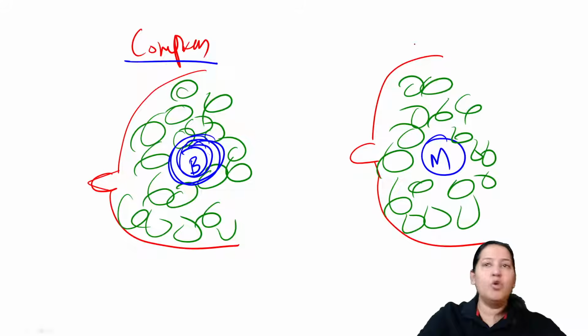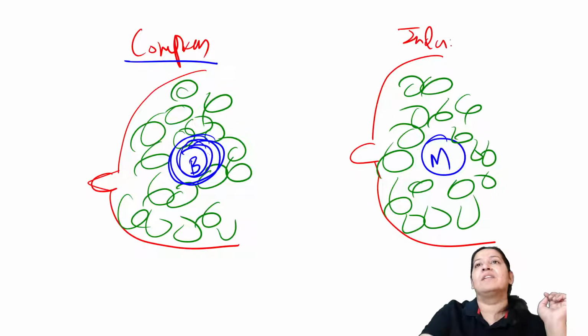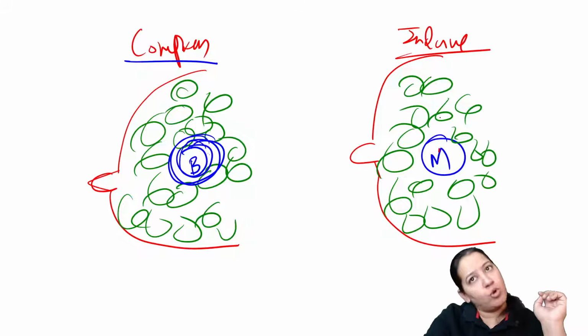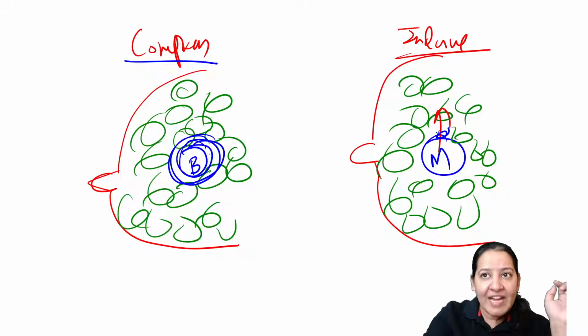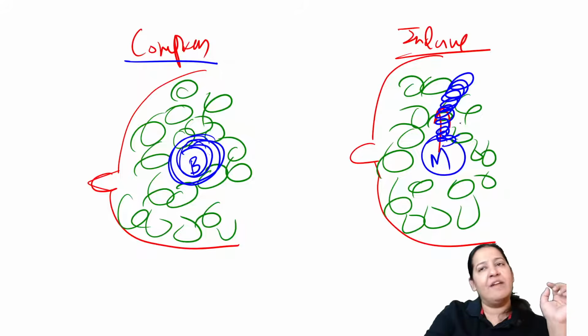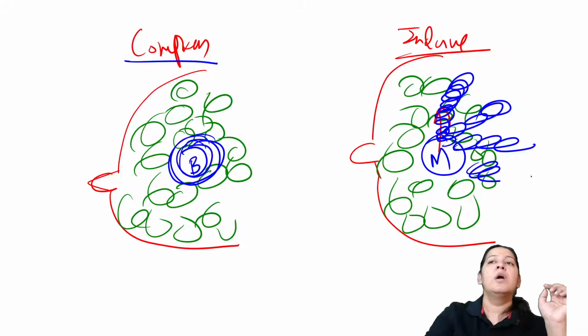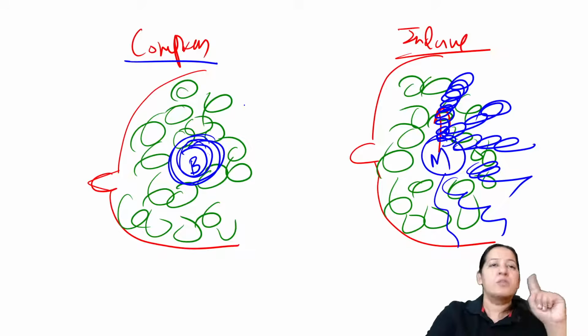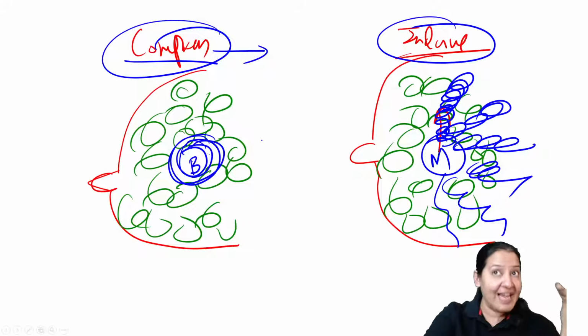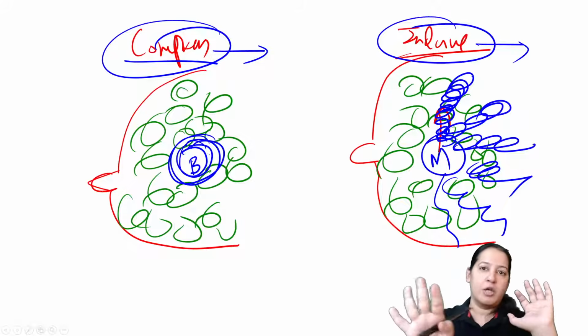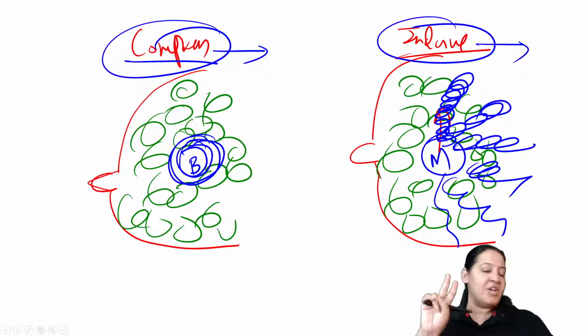But malignant tumor will invade the surrounding tissue. It will not compress. वो तो घुस ही जाएगा उसके अंदर. Invade मतलब घुसना. So the malignant tumor will invade. It will not compress. It will invade and involve the surrounding tissue. Invade करके involve करता जाएगा. So there is a difference between compression and invasion. Compression यानी धकेलना और invasion यानी घुसना. Do you understand Hindi? I know only English and Hindi, two languages.